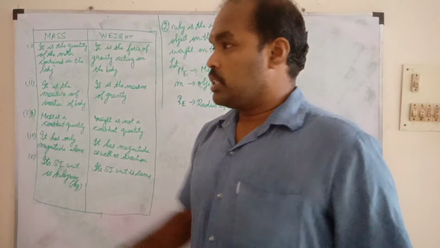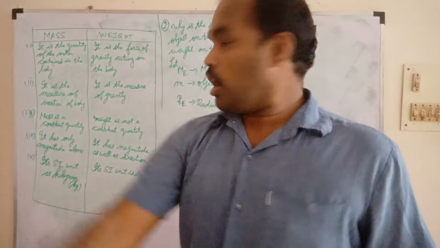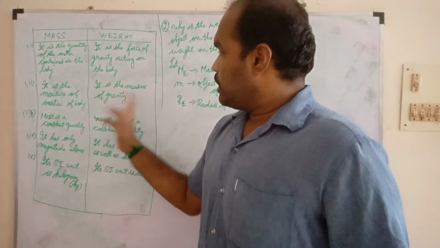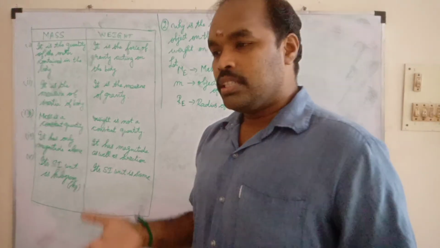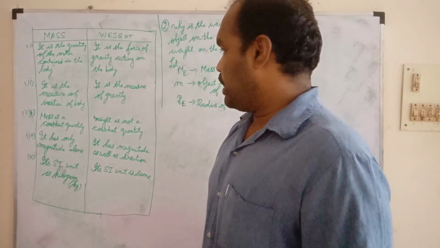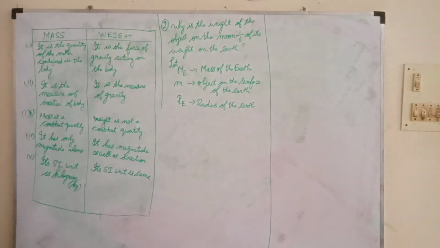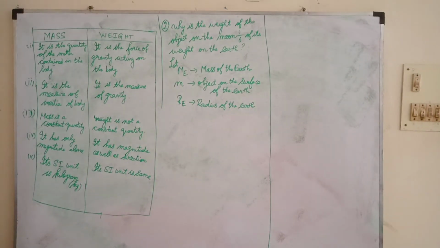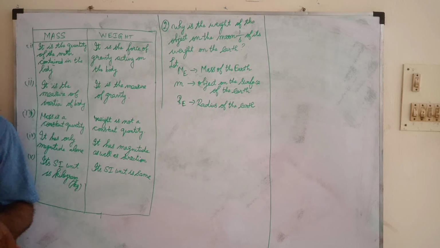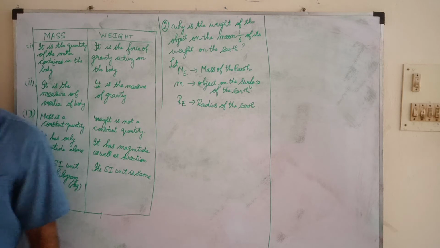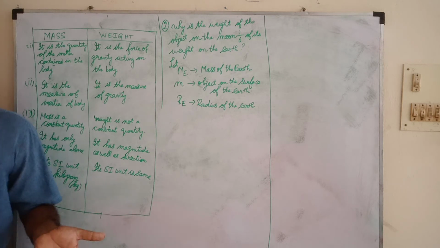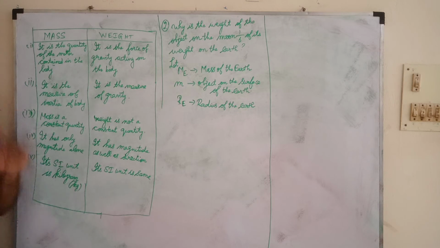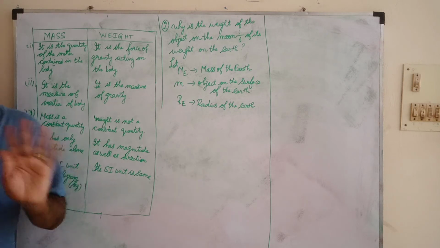The next one is, mass is the measure of inertia of a body, and weight is the measure of the gravity. The next one is, mass is a constant quantity. Weight is not a constant quantity. Why are we saying weight is not a constant quantity? Because weight will differ, right? Is any value constant? No, it's not there at all. So mass is a fixed one, but weight is not a constant quantity.